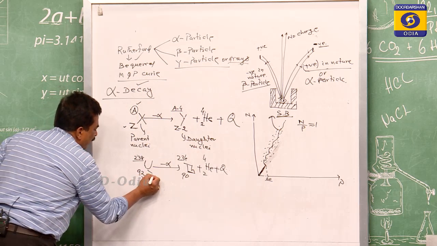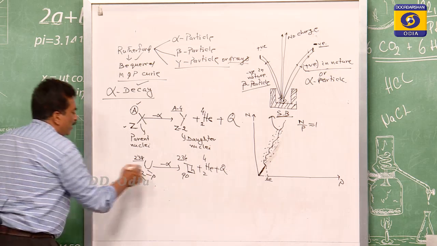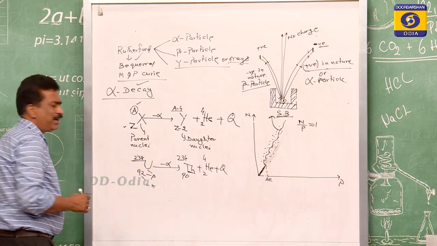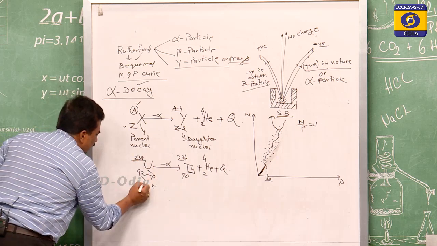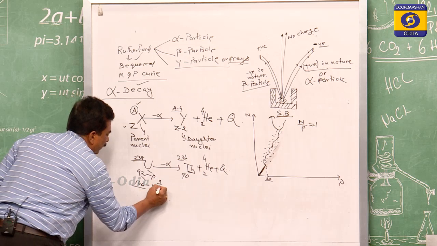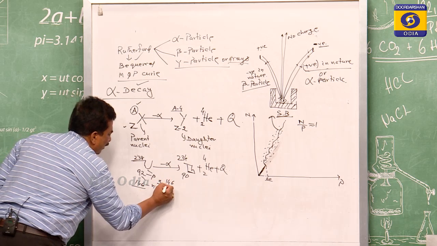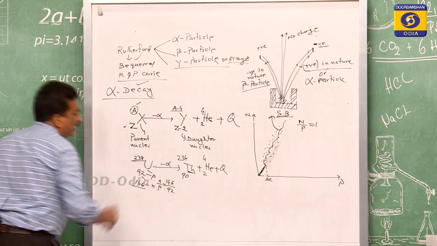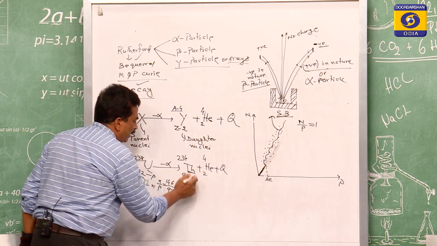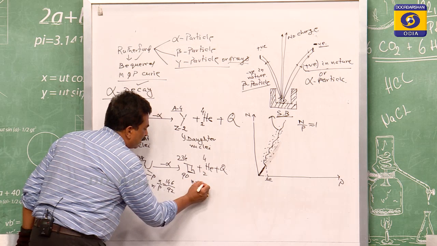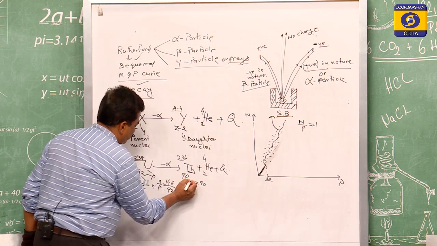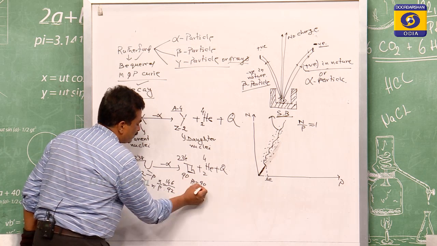This 92 is the proton. Then what is the number of neutrons? 238 minus 92, which equals 146. So n by p is equal to 146 by 92. And for the daughter nuclei, p is equal to 90.